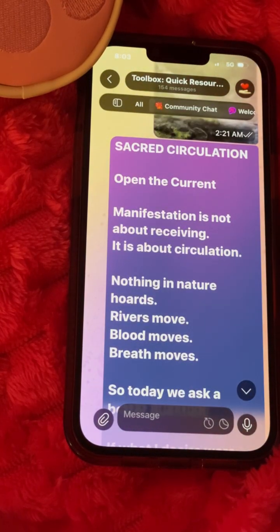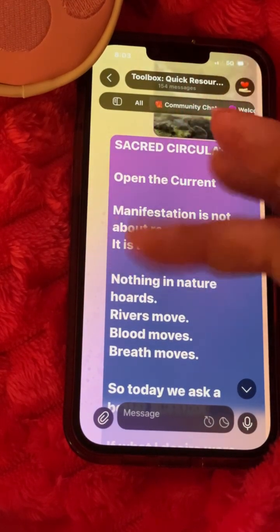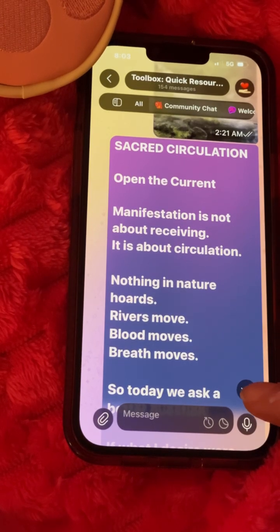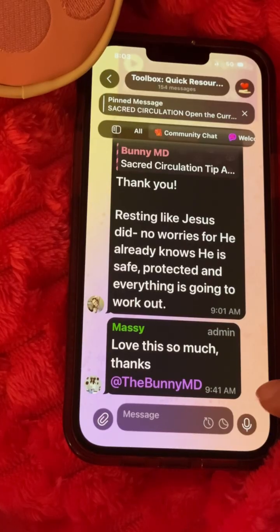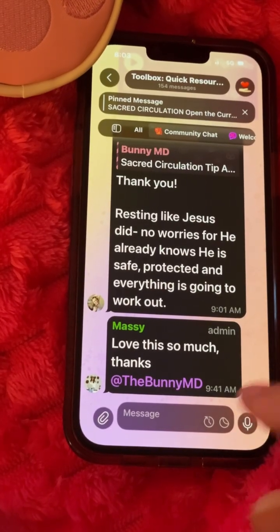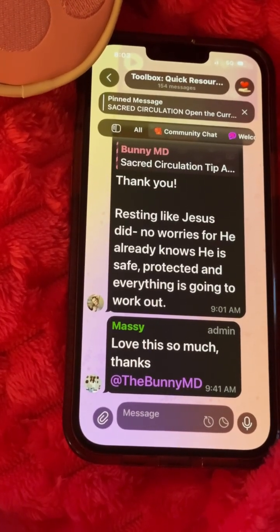Boom. So let's say we get through the pinned message and we want to come back down to the bottom and see what's going on at the bottom of the chat. We can go like that. Just hit that little arrow that was there, and it takes you right back to the bottom, and you can go in and comment, share, or do whatever you'd like to do from there.